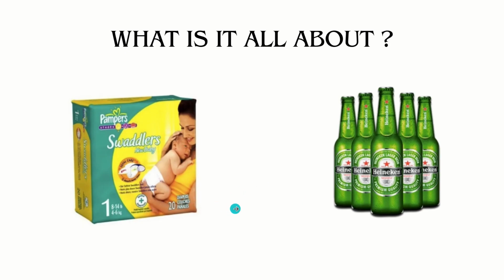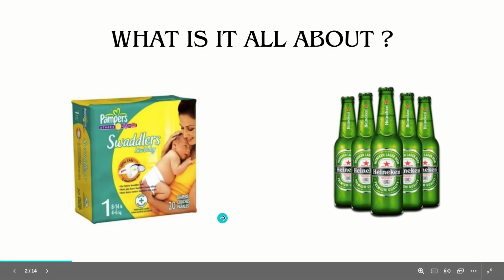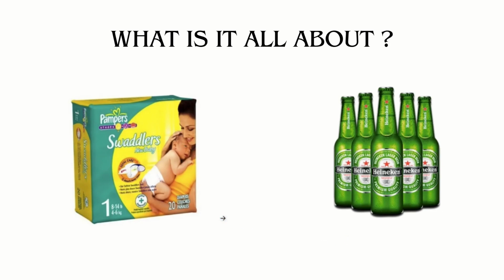They found out a very interesting thing: very often during certain times of the day, in the afternoon between 6 and 9 p.m., the people who buy diapers also buy beer. And it was completely out of the blue. Why are these products completely not connected? Why would somebody buy beer when they are buying diapers, or why buy diapers when they are buying beer? That was a fact that they came across in the data.